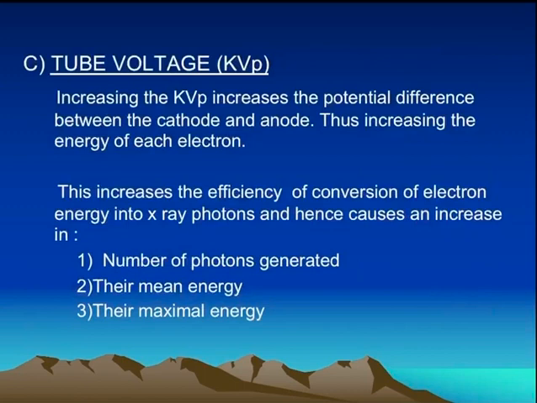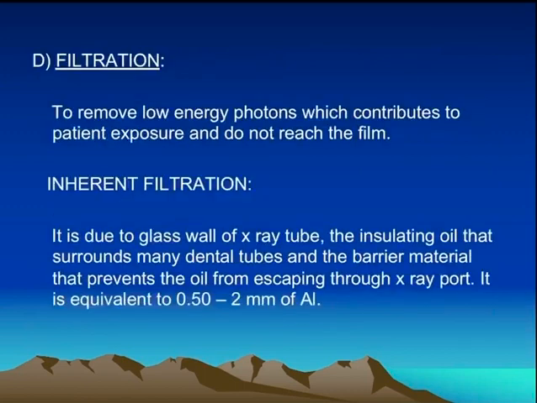The increase in the kVp increases the potential difference between cathode and anode, thus increases the energy of each electron, hence it affects the quality of the radiation produced. This increases the efficiency of conversion of electron energy into X-ray photons, hence causes an increase in the number of photons generated, their mean energy as well as their maximal energy.